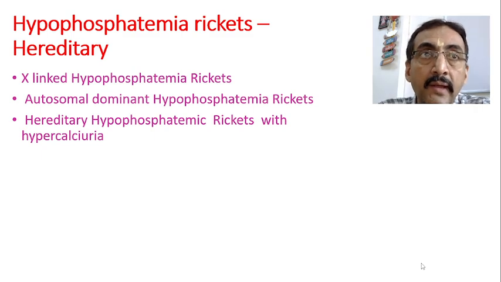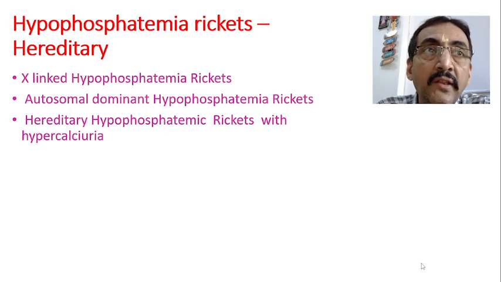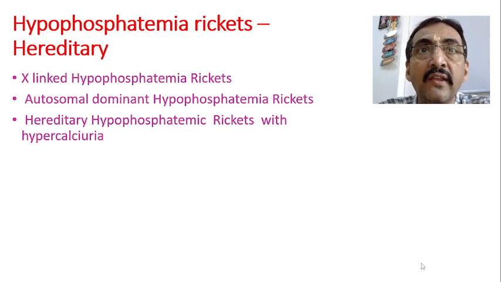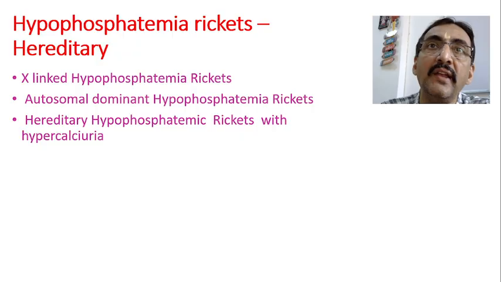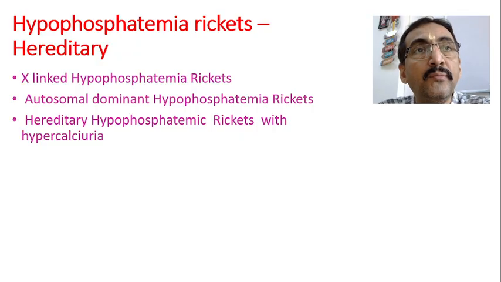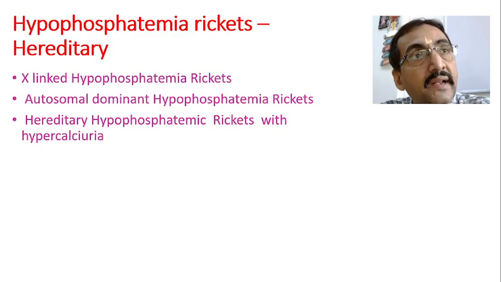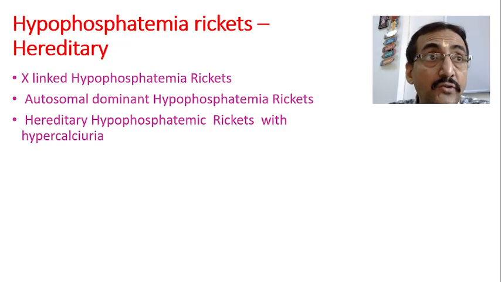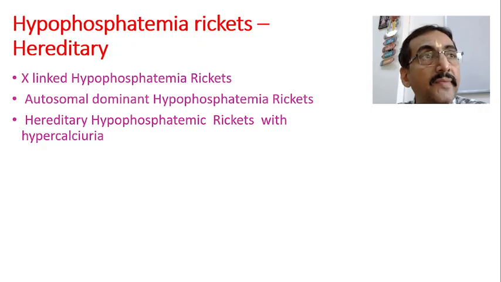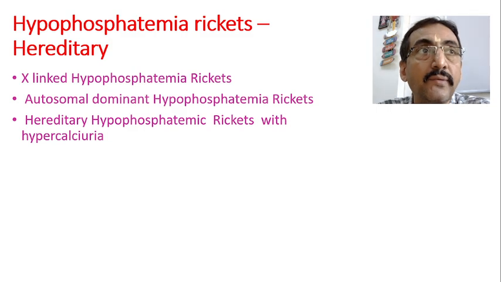Now here, if the phosphate is more than the normal level, then it is dangerous. If the phosphorus is less than the normal level, then also it is dangerous. If phosphate is more than the normal level, it leads to hyperphosphatemic rickets. If the phosphate is less than the normal level, it leads to hypophosphatemic rickets. Hypophosphatemia means a low level of phosphate in the blood. Now, how is this possible? That we will see today.